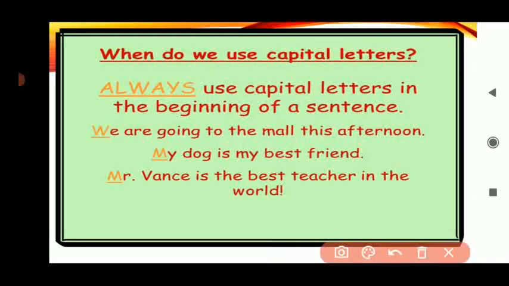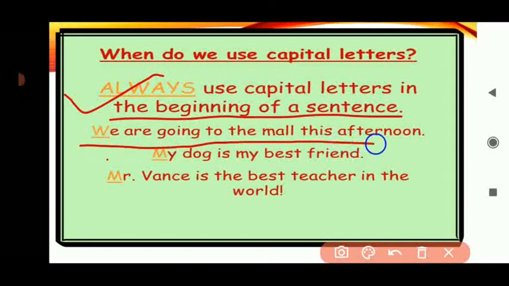So children, when do we use capital letters? Always use capital letters in the beginning of the sentence. For example, We are going to the mall this afternoon. So the first letter W will be capital, and in the last, we are putting the full stop. See the next sentence.